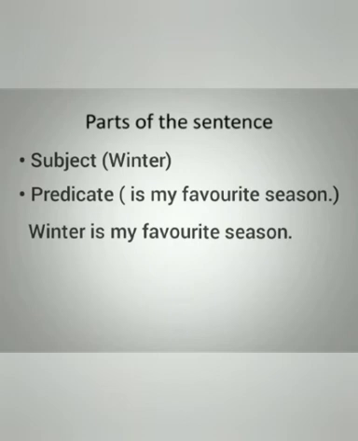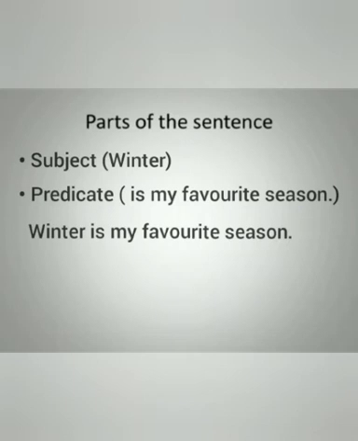And the remaining part is predicate. So here in this sentence, we are talking about winter. Winter is the main thing here. So it will be considered as subject, and "is my favorite season," the remaining part, is called predicate.